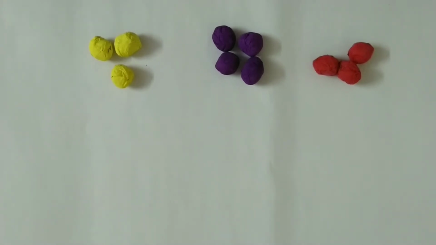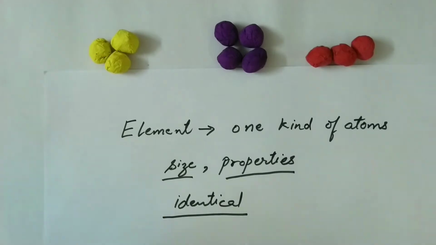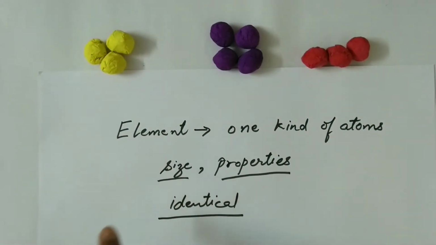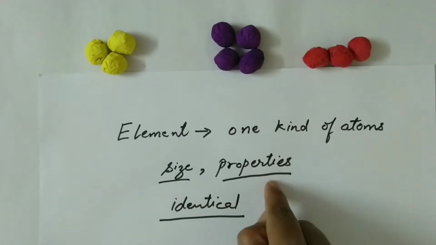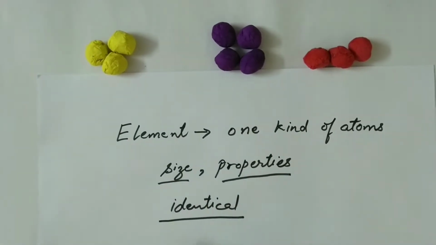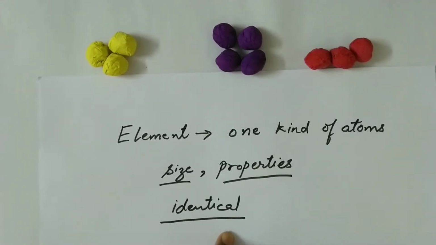So that means elements are made up of one kind of atoms. That means the atoms of a particular element are similar in size and similar in properties, or we can say that they are totally identical to each other.